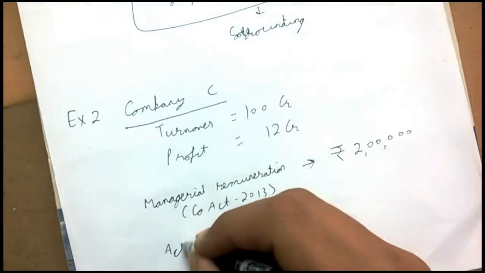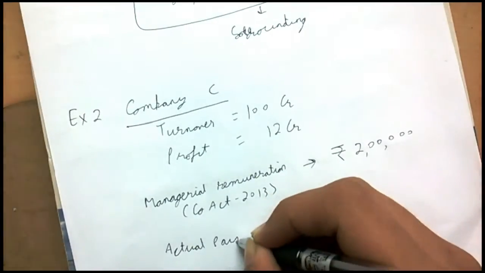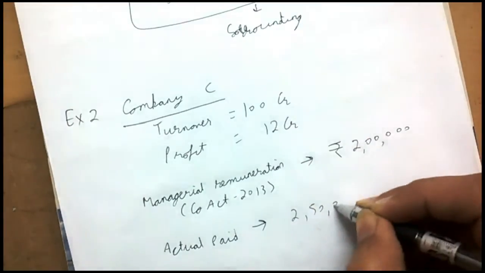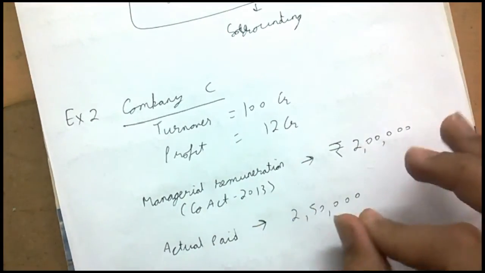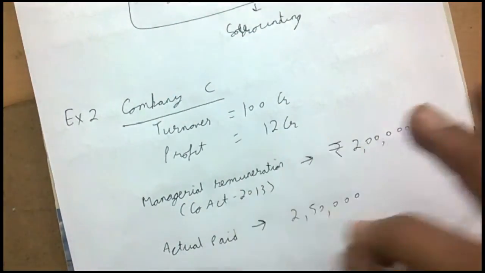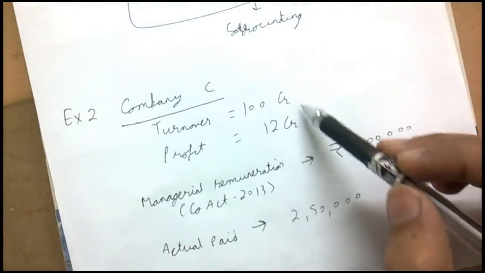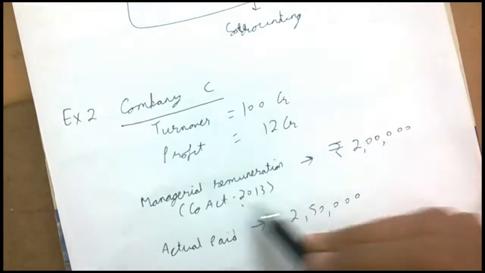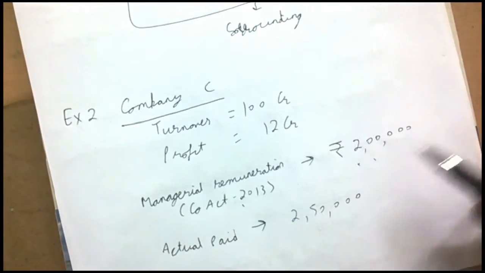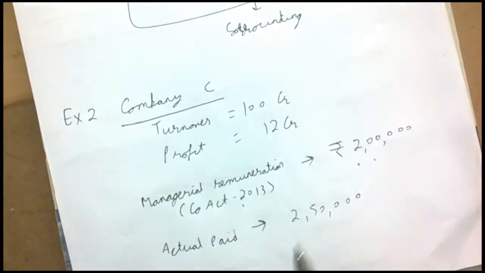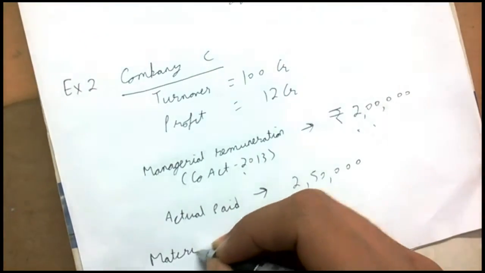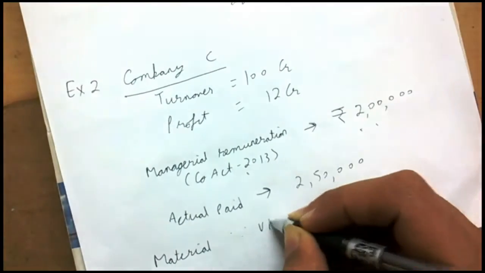But the company has actually paid an excess of 50,000, that is, it has paid 2,50,000. 50,000 is not at all material if we ignore for the time being this managerial remuneration. 50,000 as per these circumstances is not material. But since it is as per the law that the managerial remuneration is coming out to be a maximum of 2 lakh, and you're paying 2,50,000, this is a violation of law. So this item automatically becomes a material item because there is a violation.